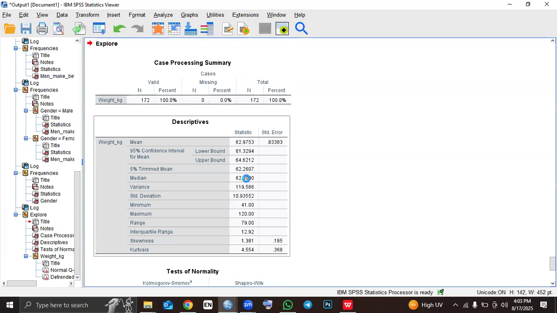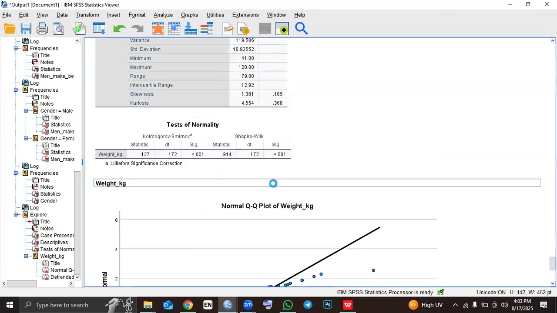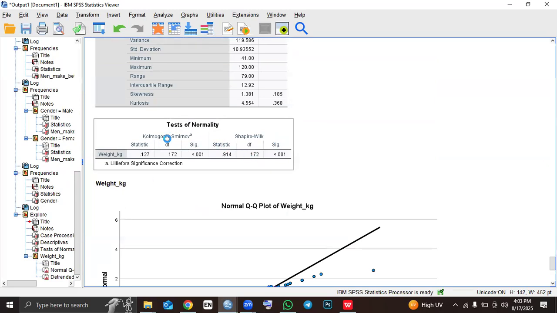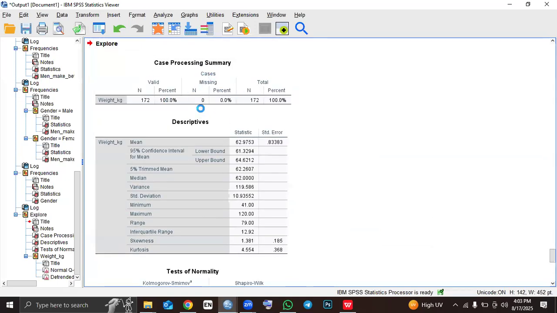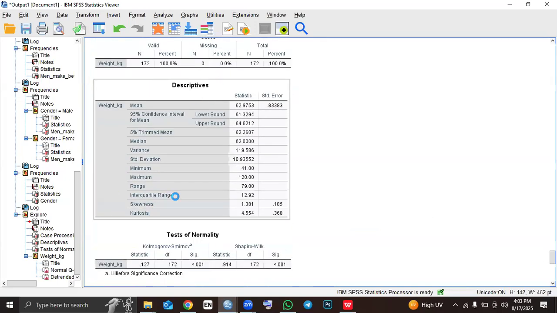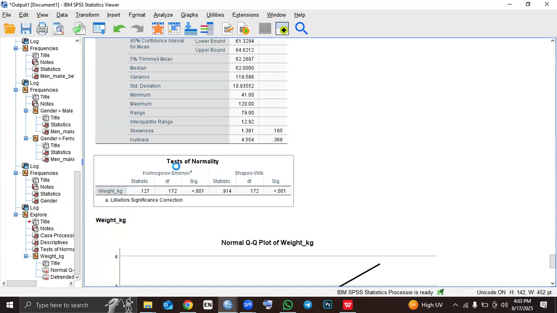So SPSS is going to automatically generate everything for us, and then we get the normality test with plots here. So this is a summary. This is a descriptive of the weight, so we can find the mean, but that's not what the question is asking. It's asking for the Kolmogorov test value. And where will we get that?